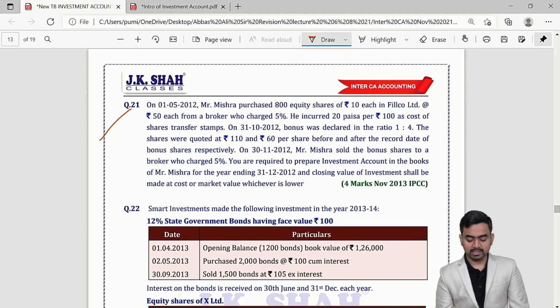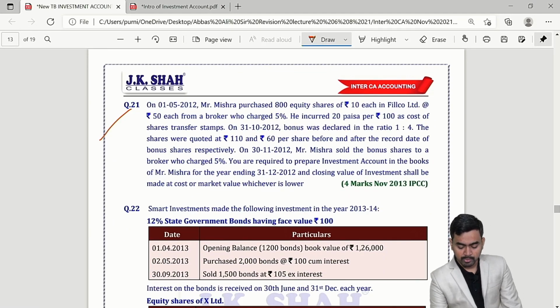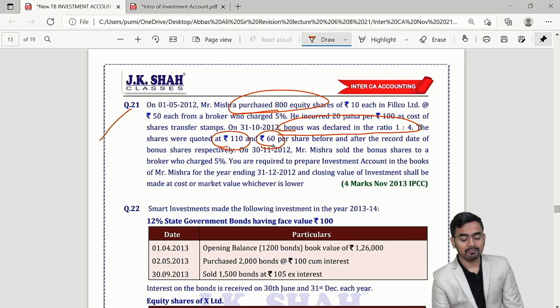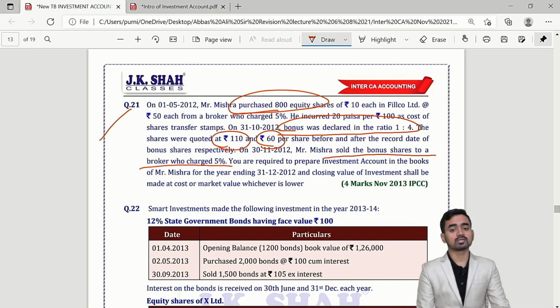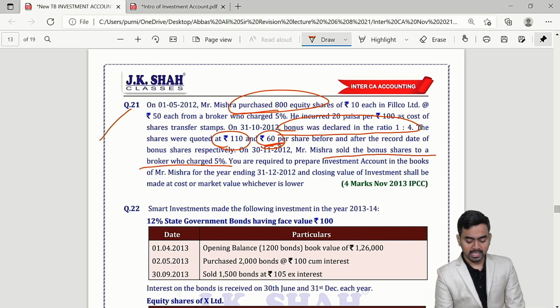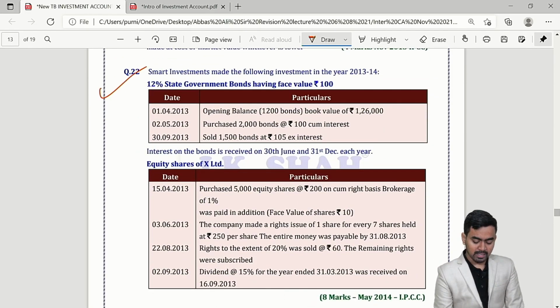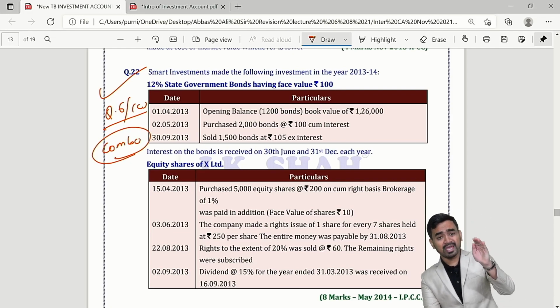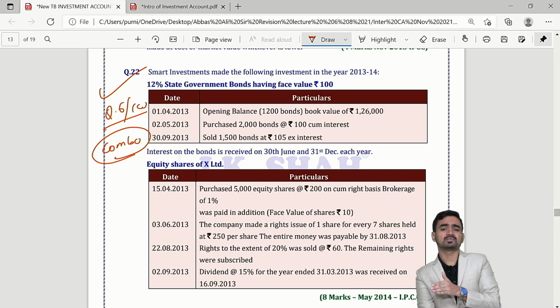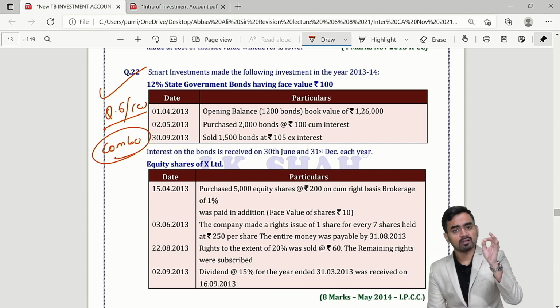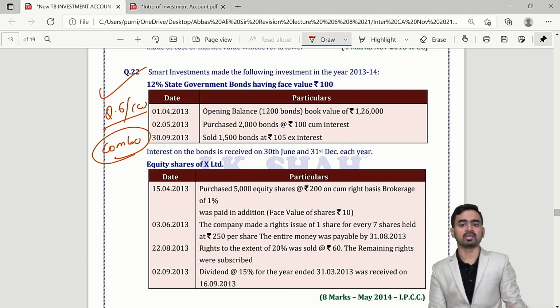Then 21, see again a bonus sum, simple, 800 equity shares purchased, then bonus will be given. Before the bonus the price is 110, after the bonus 60, and sold bonus shares with 5% brokerage. When you sell your bonus shares, you will sell at 60 rupees. Smart investment, similar to question 6 of classwork. This is a combo sum. You can answer all these sums if the introduction given by me is clear in your mind.